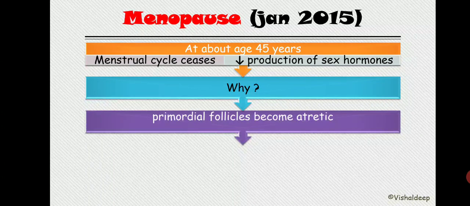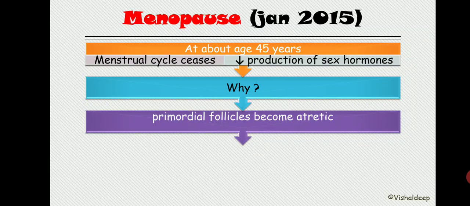The primary follicle no longer has the tendency to increase its size and convert into the secondary, then the antral follicle, then the Graafian follicle. The primary follicle loses its capacity to grow, and it becomes atretic.